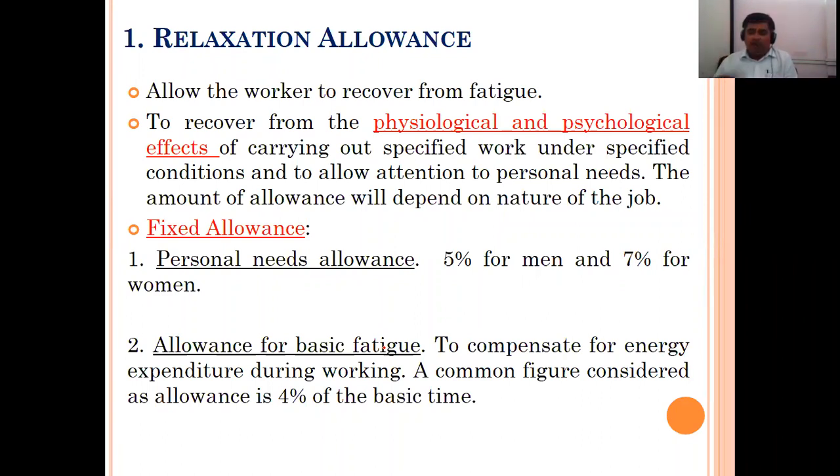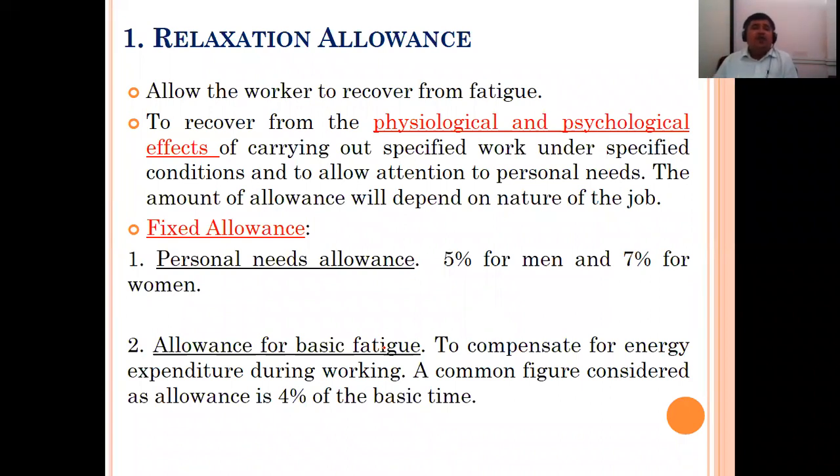So you are doing that particular work under hot or specific conditions, and to allow attention to personal needs. The amount of allowance will depend on the nature of the job. You have to focus on what your body says, whether your body is ready to work further or not. Based on that, we give this allowance.